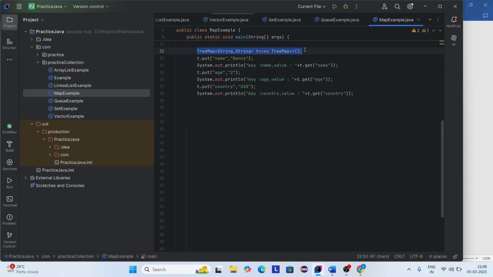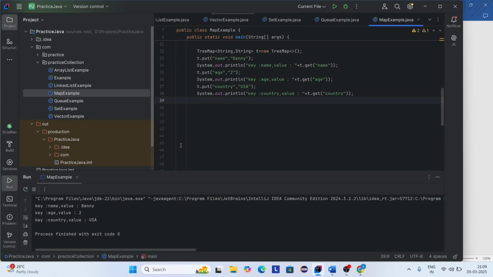Here you can see I'm creating an object for TreeMap, and here I'm adding a key value pair, and printing the key value pair, and again I'm adding another key value pair and printing it, and again adding another key value pair and printing it. So here I'm using three methods. Before that I'm going to execute this code. Here you can see name Benny, age 2, country USA.